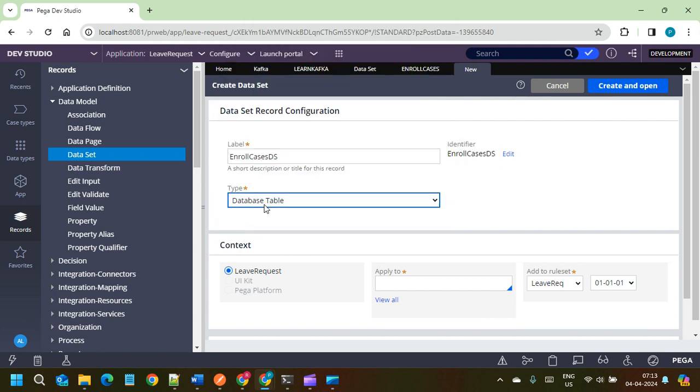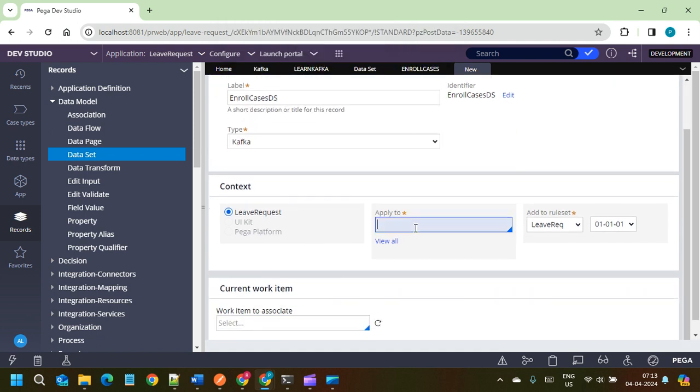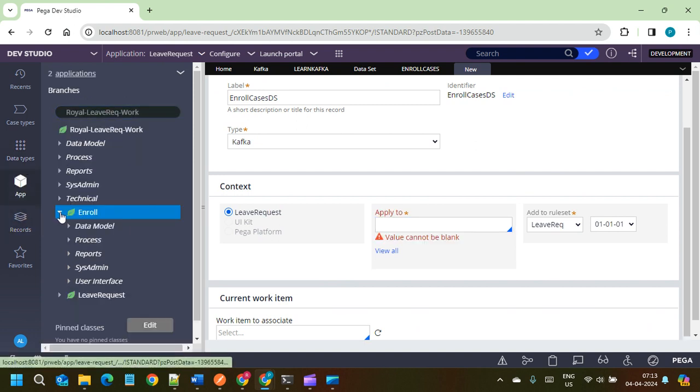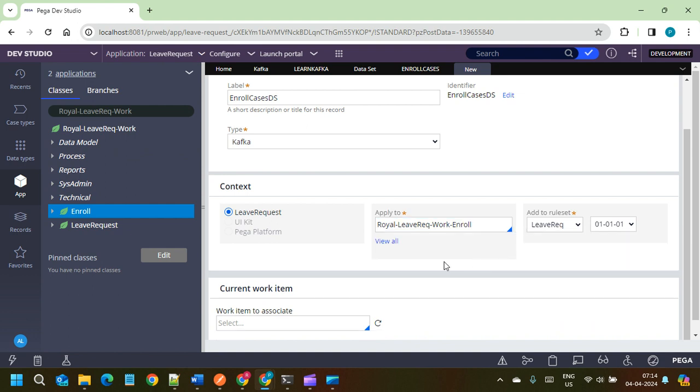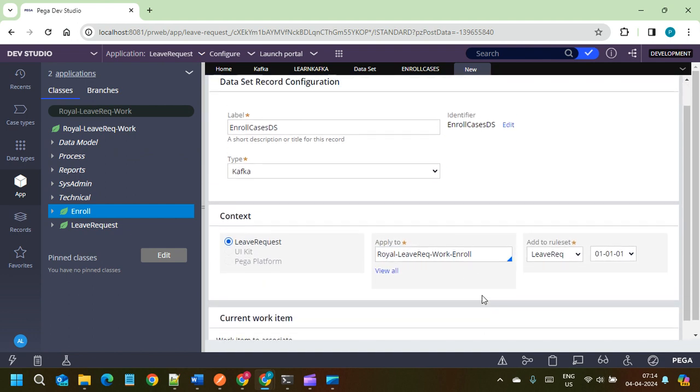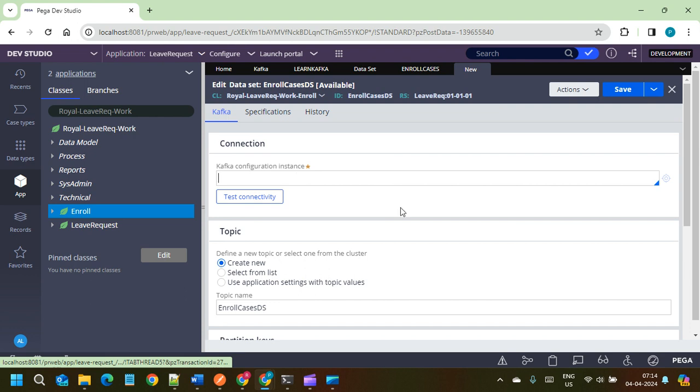Okay. Here it is not a database table. It is a Kafka stream. And we'll be creating enroll cases. So I'm giving the enroll here. Normally we don't give our class group or our case type classes here. We give our integration class and our integration rule set, as it is integrating with other applications, right? But for now I'm giving my work class here.